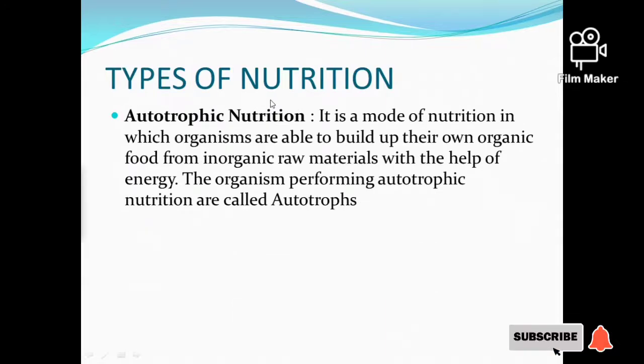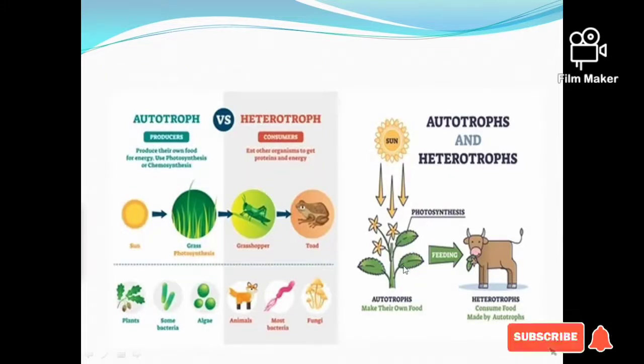The types of nutrition are of two types: autotrophic nutrition and heterotrophic nutrition. So, what is autotrophic nutrition? Autotrophic nutrition is when organisms prepare their own food material from inorganic raw materials. The organisms performing this autotrophic nutrition are called autotrophs. For example, plants. Plants are autotrophs which prepare their own food material by the process of photosynthesis. Here you can see in the figure that autotrophs make their own food by photosynthesis.